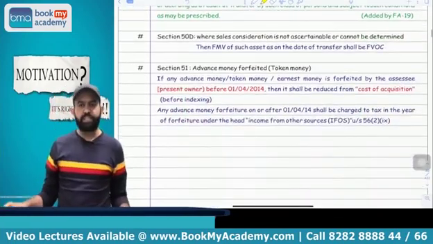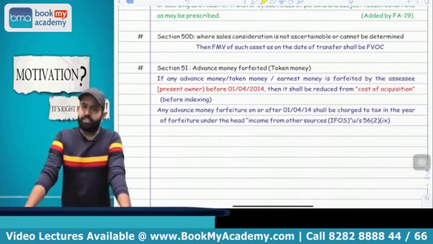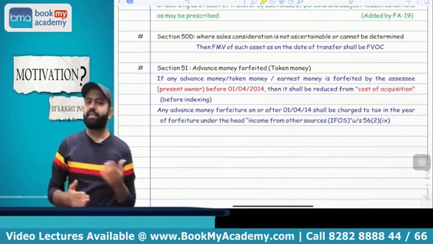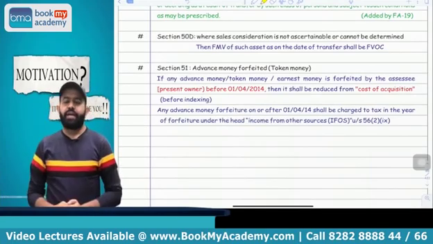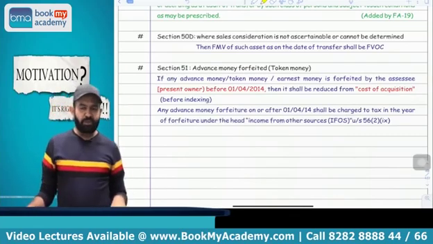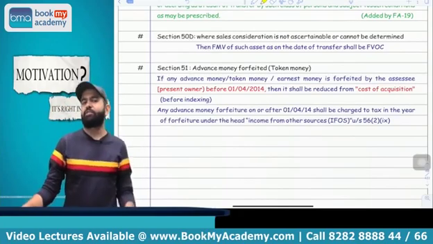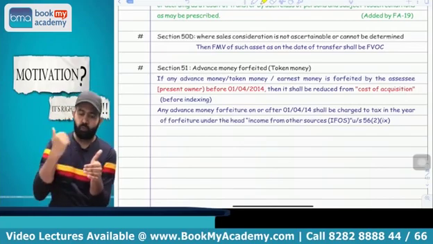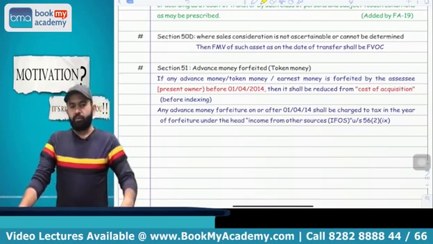Next section is section 50D. Many times the consideration is not determinable, if you transfer some asset and the consideration is not determinable. I can take one example. Suppose I transfer some gold to you, and you are saying that, sir, we will give you a treat. Means the treat is the consideration here. So the question is whether the treat value is determinable? The answer is no, it is not determinable. In that case, whatever asset you are going to transfer, the FMV of that asset will be treated as the full value of consideration.